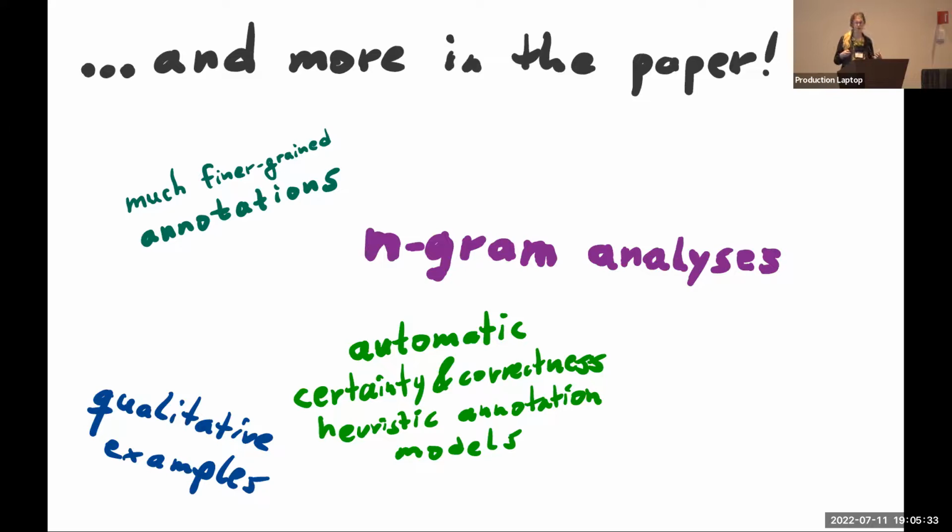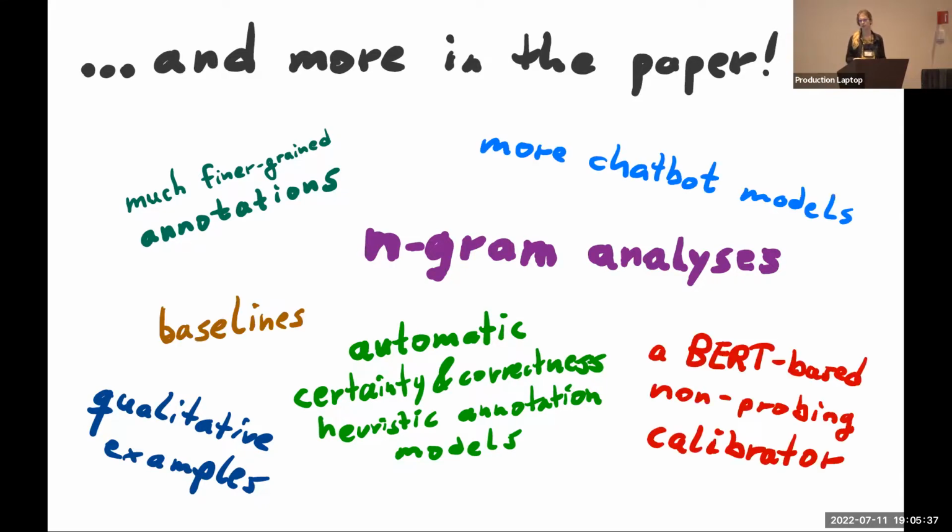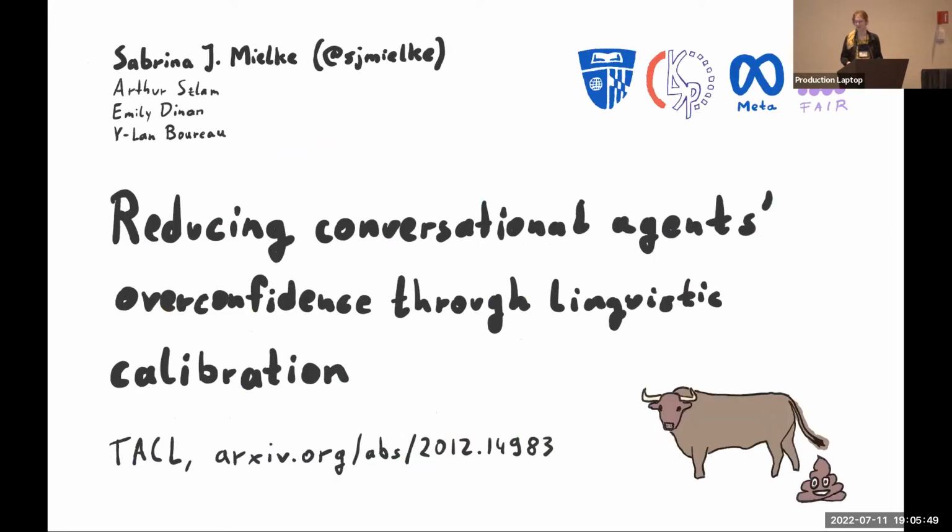We have automated heuristics for certainty and correctness that we use to speed up training purposes, other baselines, more chatbot models. And most interestingly, we have a calibrator that's based on BERT that doesn't actually use model representations. So if you want to know how well that one does, you're going to have to read the paper. And that's all for me. So welcome any questions.